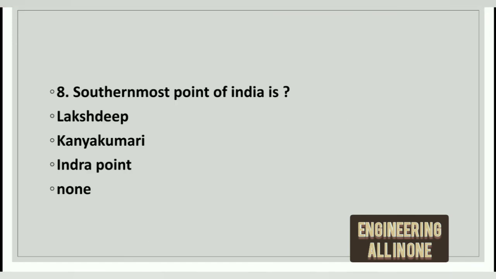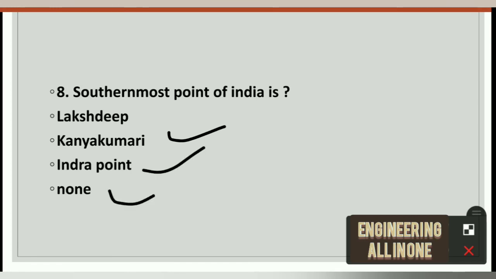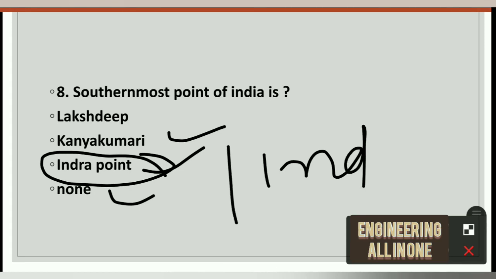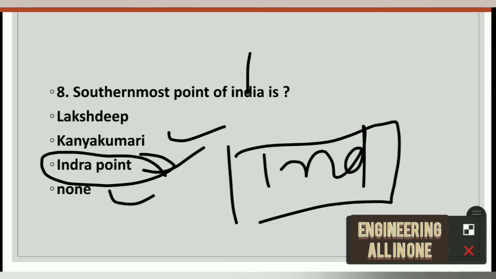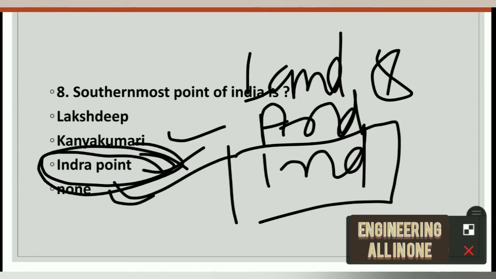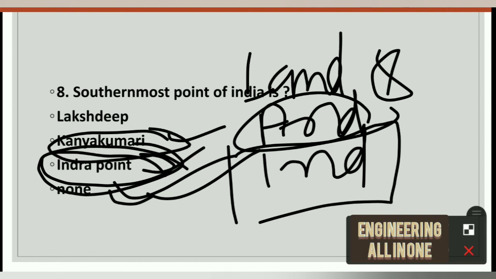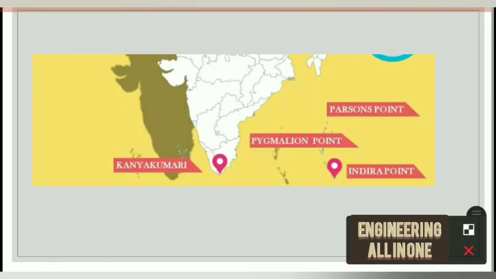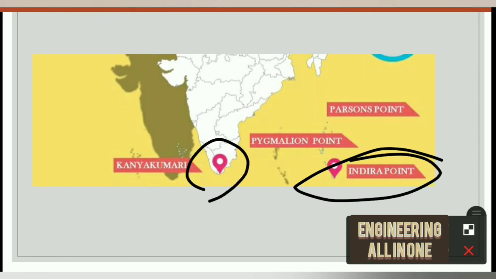Now see 8th question here. Southernmost point of India is Lakshadweep, Kanyakumari, Indira Point and none. The right option to this question is option number C. Indira Point is the right option. When we take account of both landmass as well as the islands, the southernmost point is Indira Point. However, if we ignore the islands, then Kanyakumari is the southernmost point of India. See here, this is Indira Point and this is Kanyakumari.